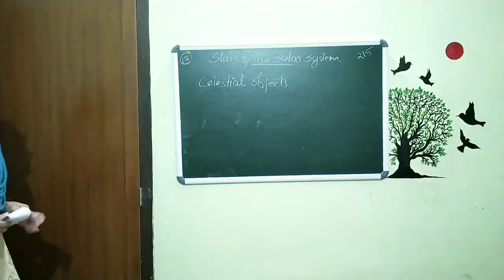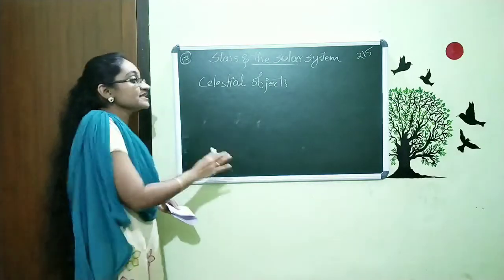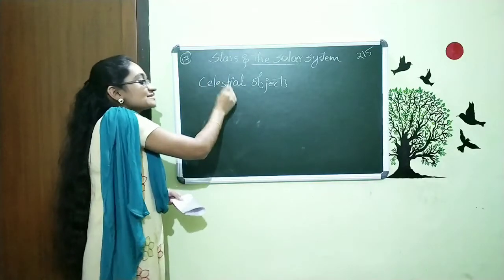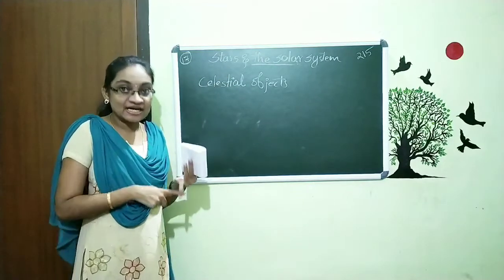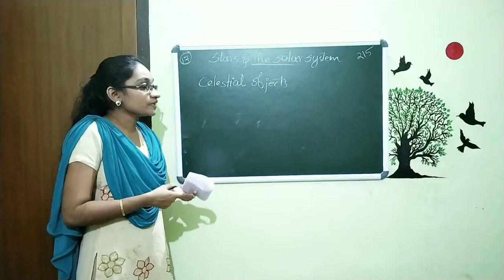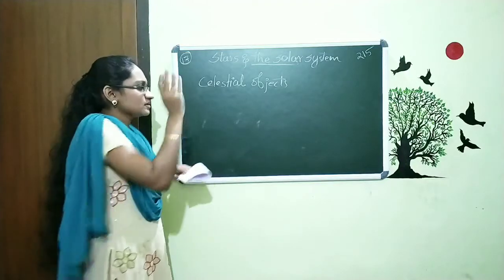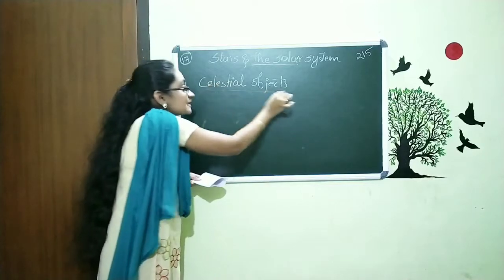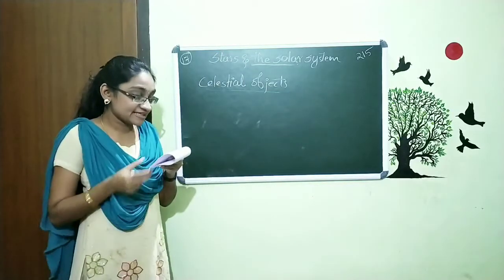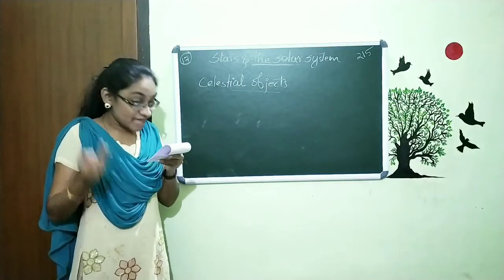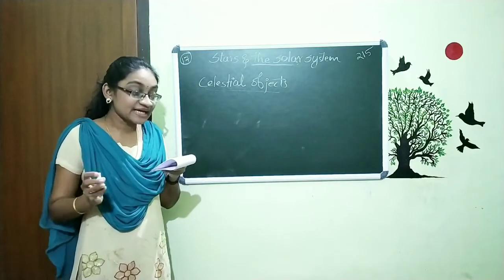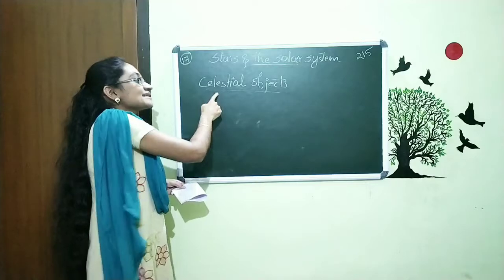Celestial objects means the objects we observe in the sky together are called celestial objects. It includes stars, planets, moon, all the things that we see in the sky. So we can define it as: stars, planets, moon and many other objects in the sky are together called celestial objects.